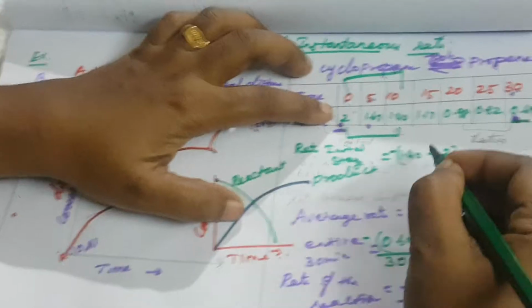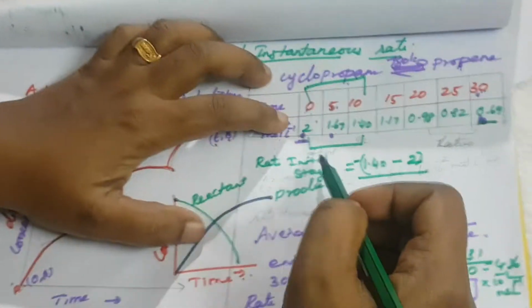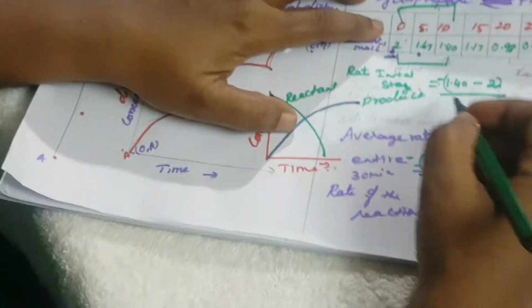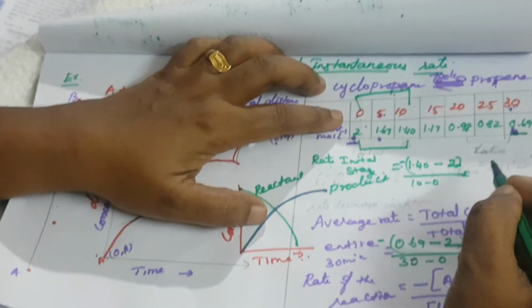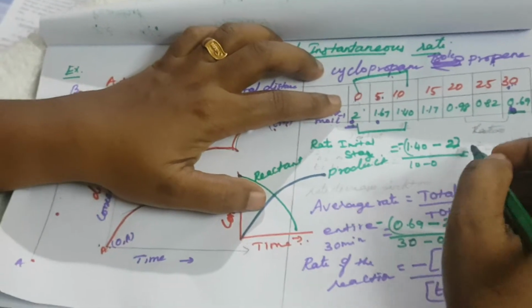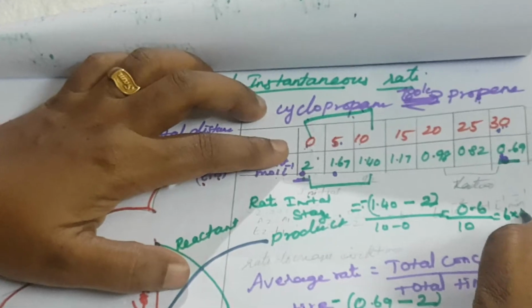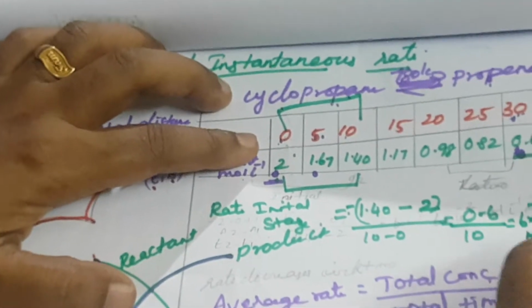The minus symbol is there because it is the disappearance of the reactant, divided by the time, 10 minus 0. So 1.4 minus 2 equals 0.6, divided by 10, equal to 6 into 10 power minus 2 mole per liter per minute.